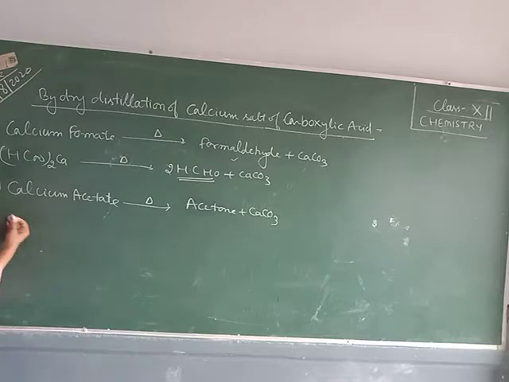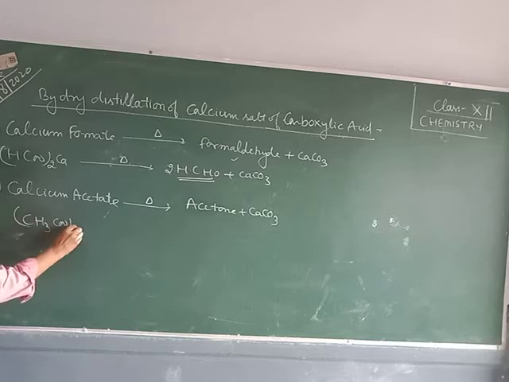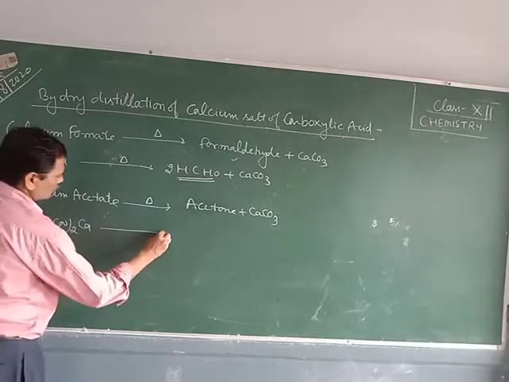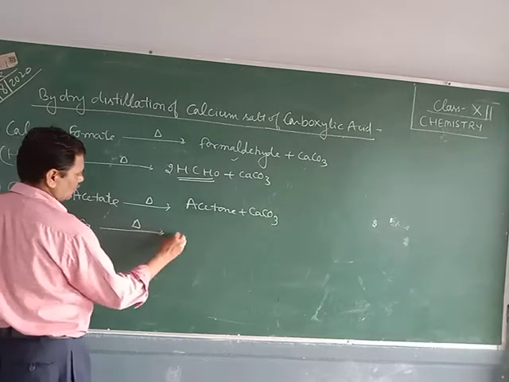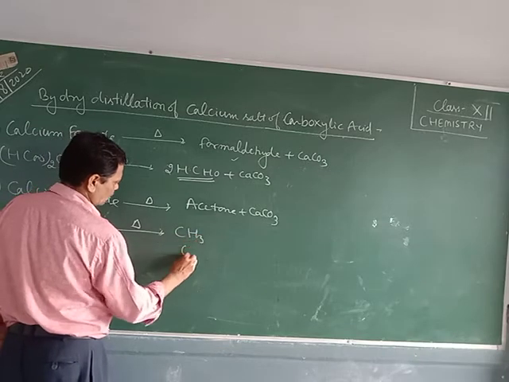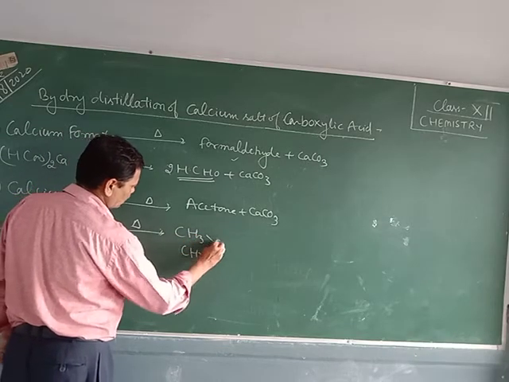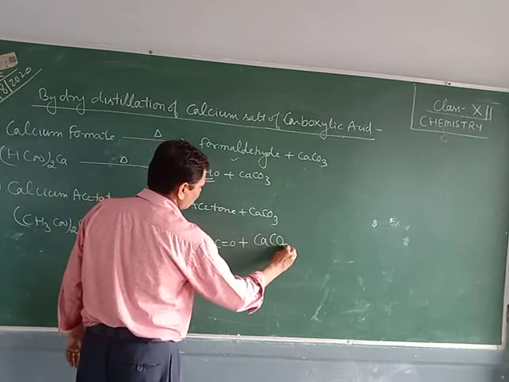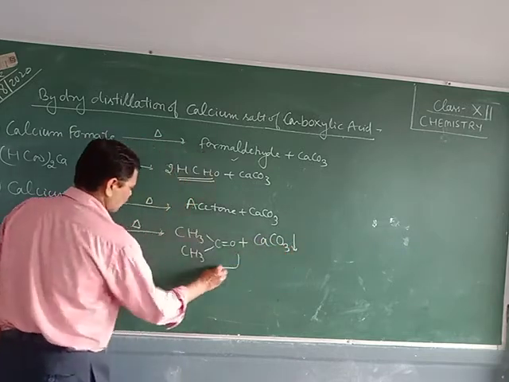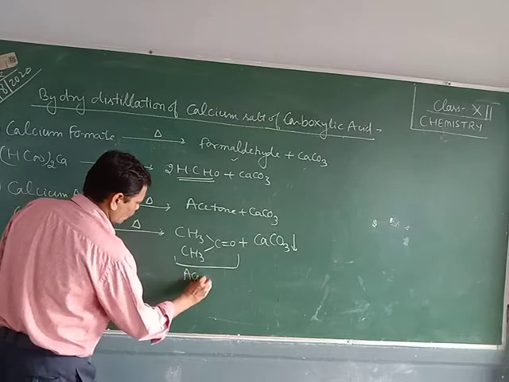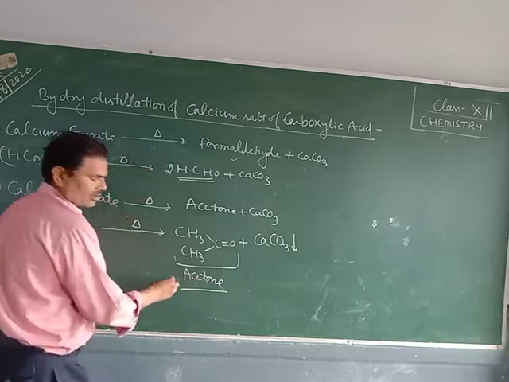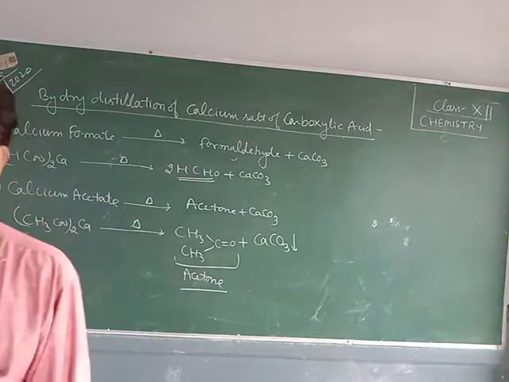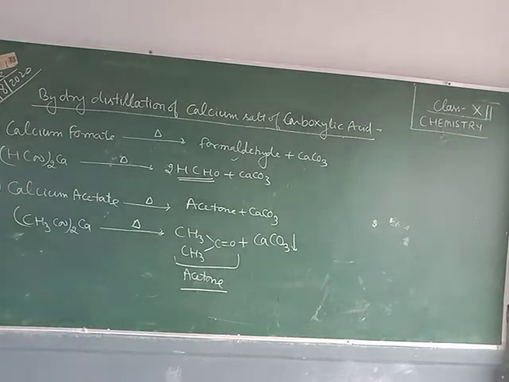Reaction is (CH3COO)2Ca, heated, we get CH3COCH3 plus CaCO3. This is acetone, or you can say propanone.